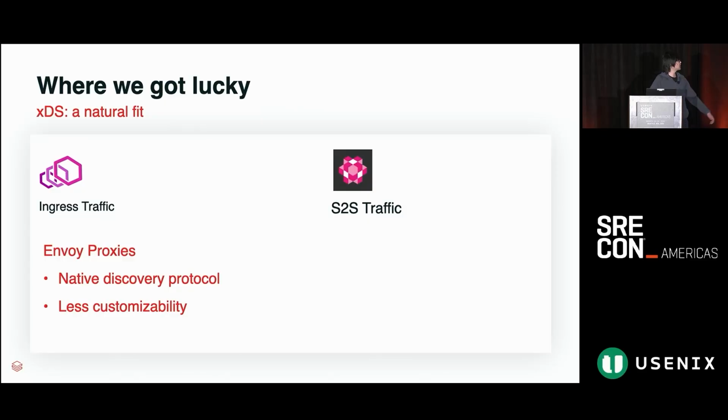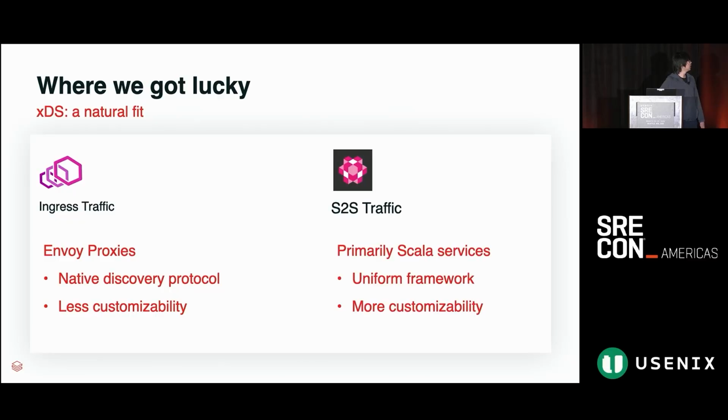And that brought us to our other section of traffic, our internal service-to-service traffic, which didn't necessarily speak this Envoy protocol. We didn't want to bring up all these Envoy sidecars on every node either. But all of these were primarily Scala services. We were born out of Spark as a company, and this grew into how we handled a lot of these control plane services.